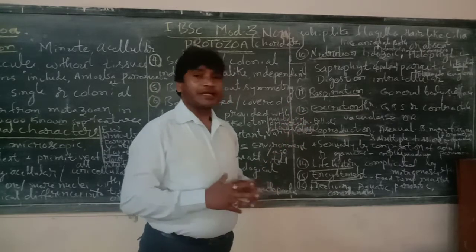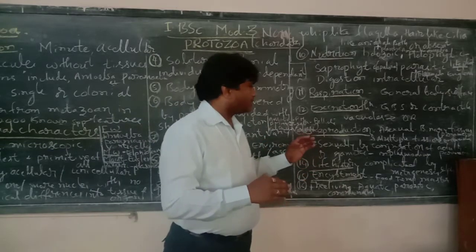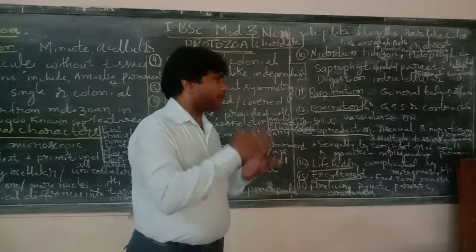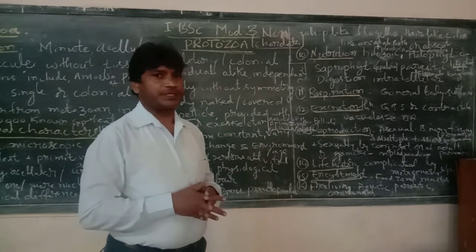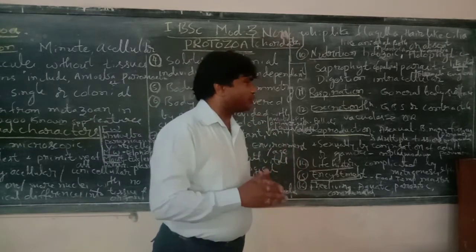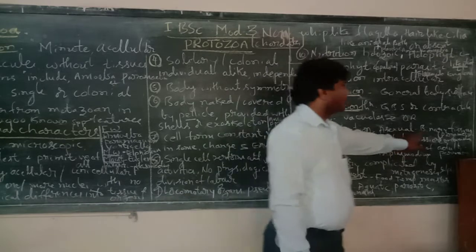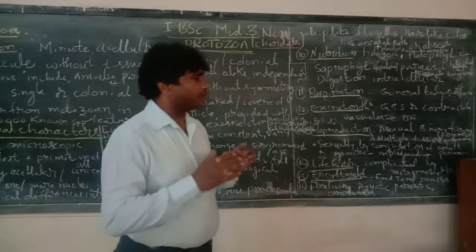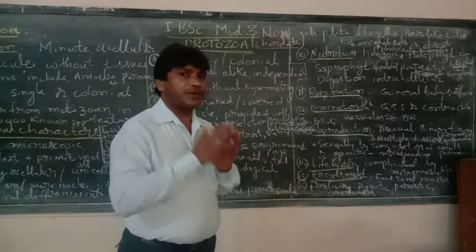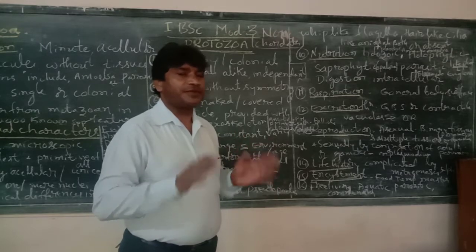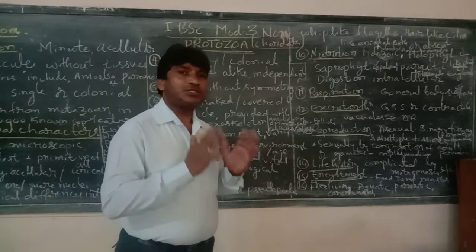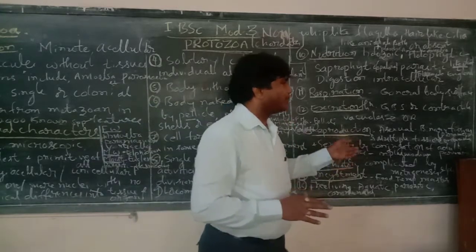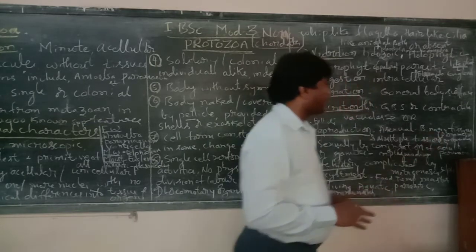Okay, then coming to reproduction. Reproduction is different in different forms. Reproduction generally takes place by asexual method as well as sexual method. The asexual type of reproduction takes place by binary fission, as in Paramecium. Binary fission means the organism completely divides into two. Fission means division. Bi means two. So that is called binary fission. This is seen in the life form Paramecium.